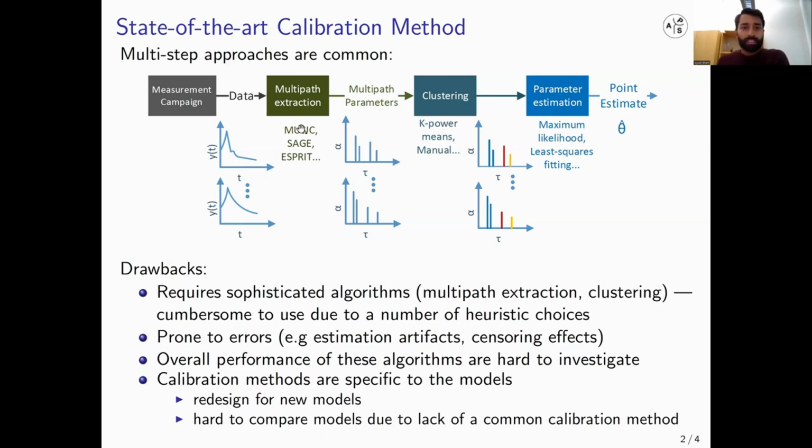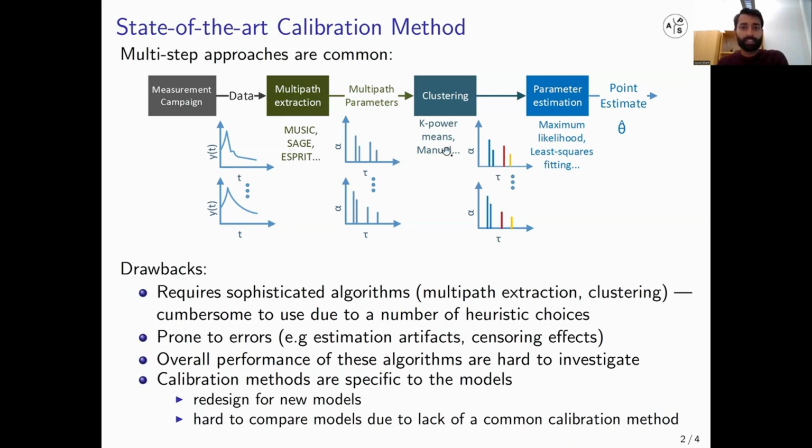Another problem is that such an approach is tied to the kind of model that you use. So if, let's say, you propose a different modification to a channel model, that means the calibration pipeline needs to be adjusted accordingly. And so there is no one method that you can use to fit different channel models.